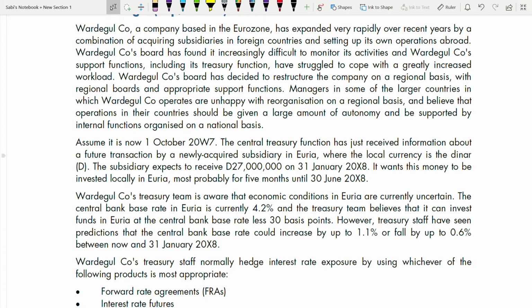Managers in some of the larger countries in which the company operates are unhappy with reorganization on a regional basis and believe that operations in their countries should be given a large amount of autonomy and be supported by internal functions organized on a national basis. This first paragraph is relevant for your part B. It is not at all relevant for part A. Since you have read your requirement first and then the case study, it's easier to know which part is for which requirement. That's why it's always better to start with the requirements.